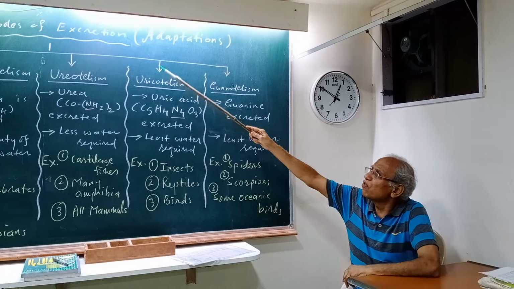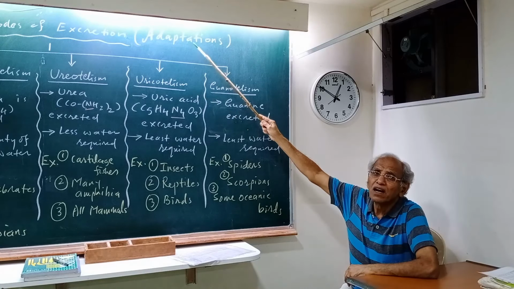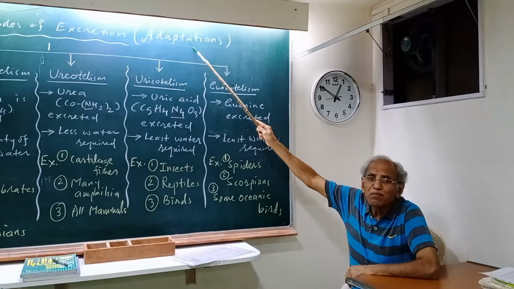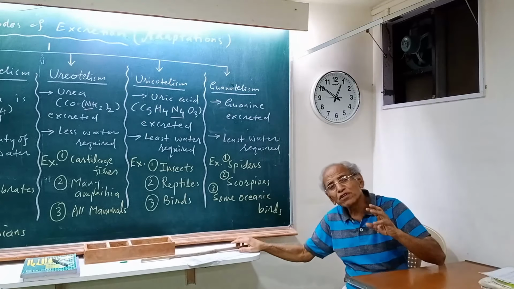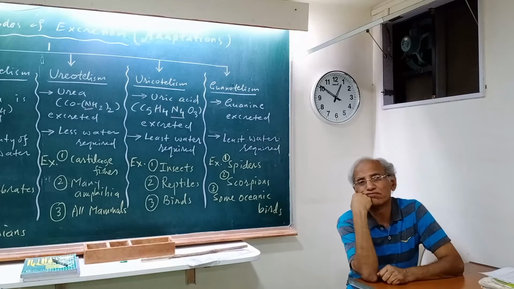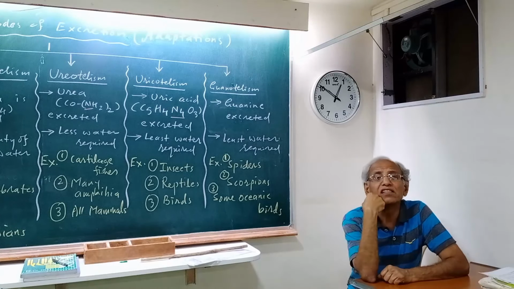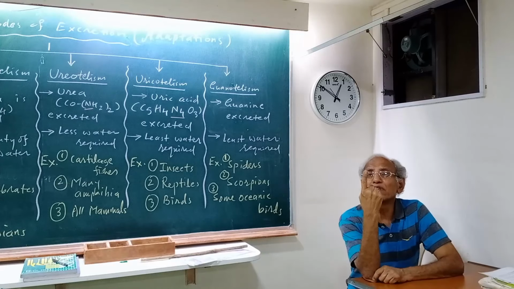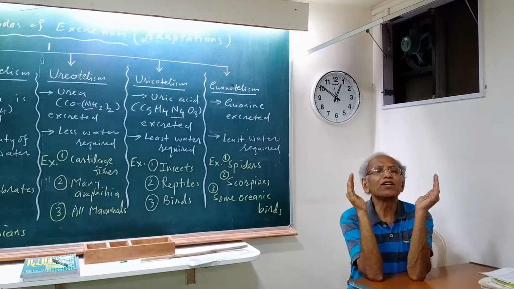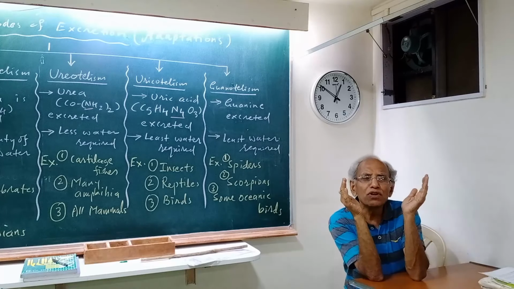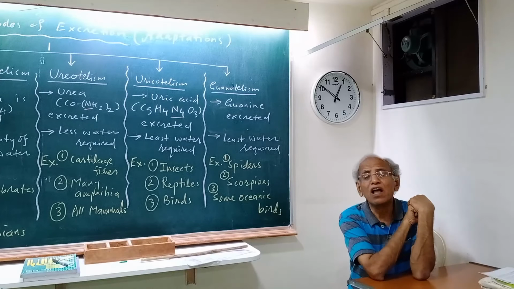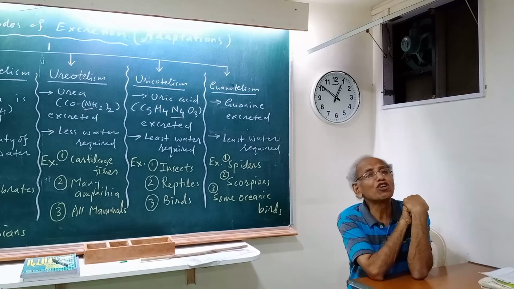All these modes of excretion are adaptations. This is a very, very important word. The adaptation word is so important. Many times adaptation is equivalent to evolution. And all these different methods have been produced as a part of evolution. Always try to cast your information of biology on the background of evolution, and you will discover many things automatically.